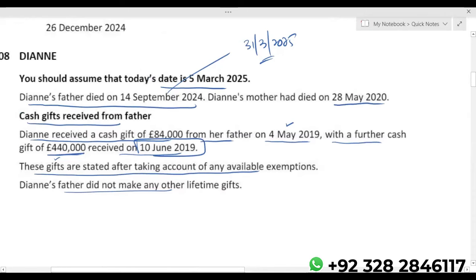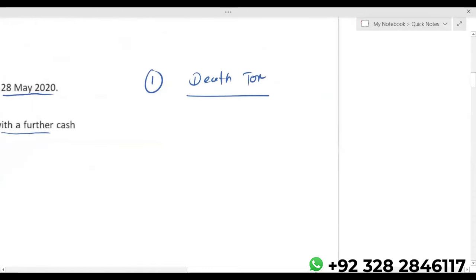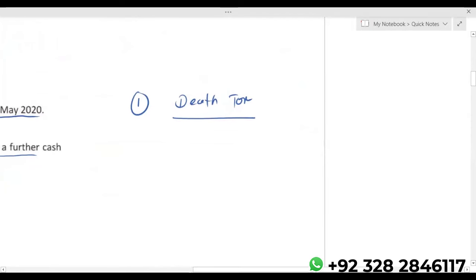During lifetime, it was a PET, but it is no more a PET now. Death tax on the 440 cash gift.